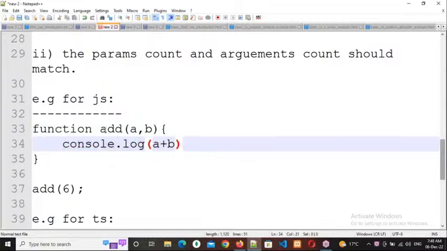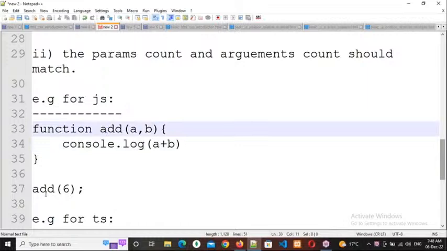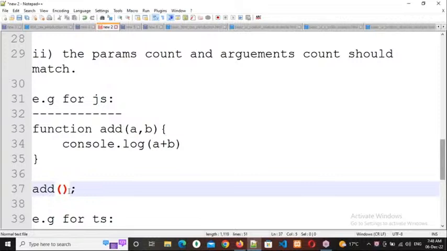So what is our function name? Add. That's why I'm calling add here. And here I'm sending values, since I want to perform add functionality. If you want to add, minimum how many values do you require? Minimum 2 values. So 6, 4. What are the 6, 4?